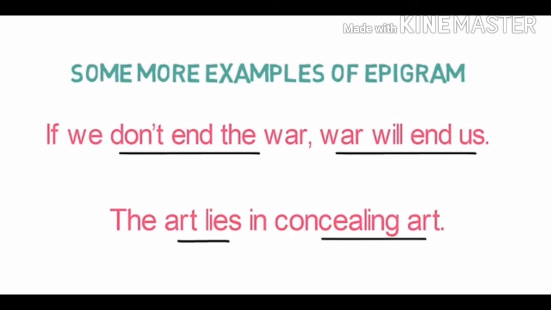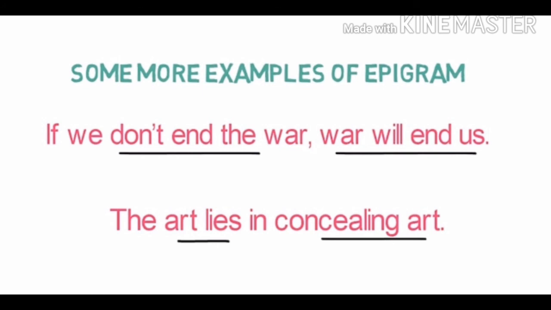The sentence means the real art is making it easier and concealing the fact that it is an art, providing a simple explanation for anybody to understand it. As the sentence has deep meaning in it, it is an epigram. The sentences which have deep meaning in themselves are epigrams.